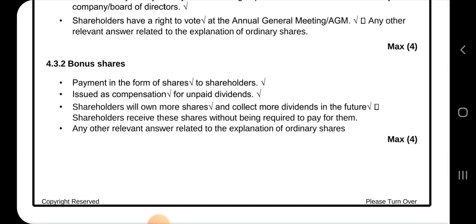And bonus shares: payment in the form of shares to shareholders, issued as compensation for unpaid dividends. So instead of the company paying them dividends, they would